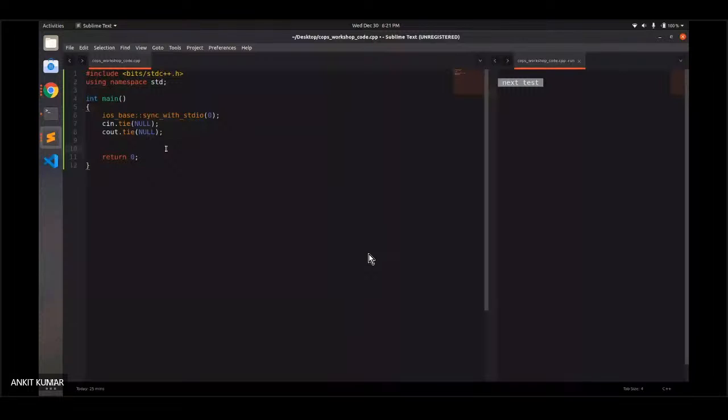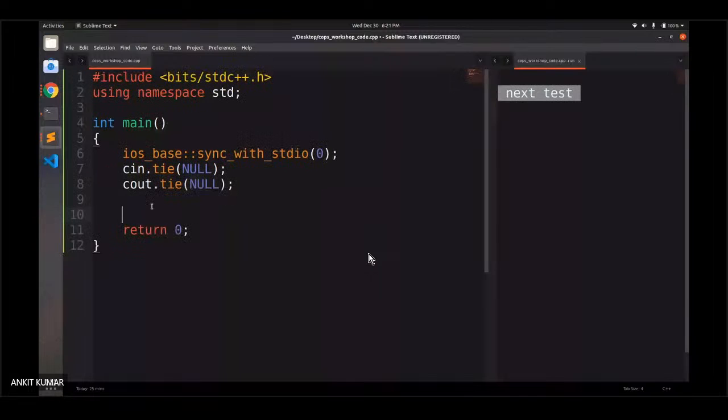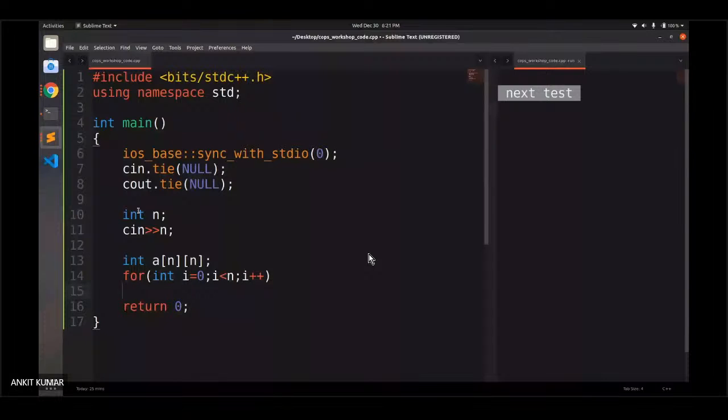First of all, I inputted the size of the array, and then I made a 2D matrix. If you have followed the beginner's tutorial, you must know all of these. And then I looped over each row, and then over each column, and inputted all the numbers in that matrix.